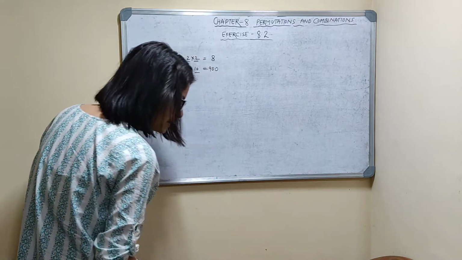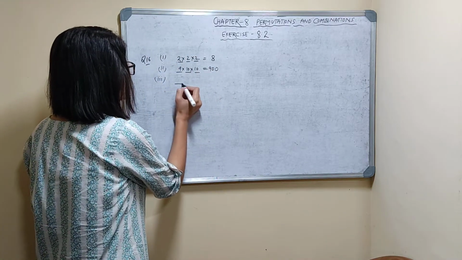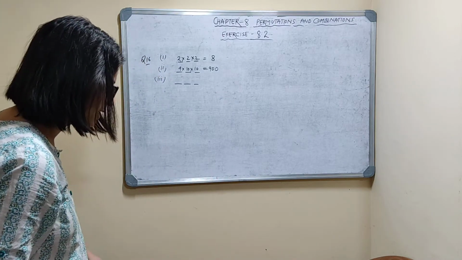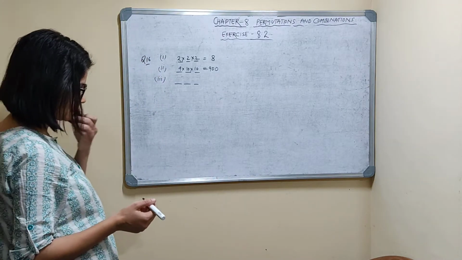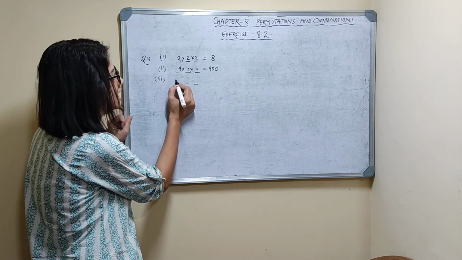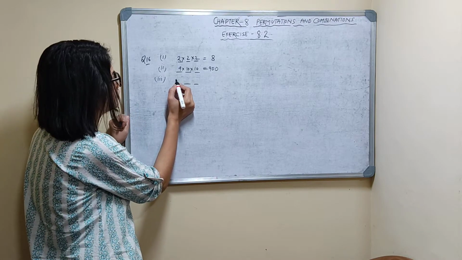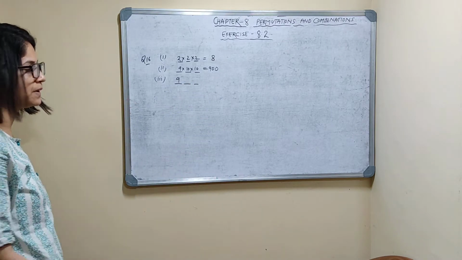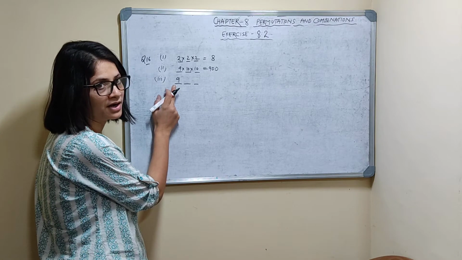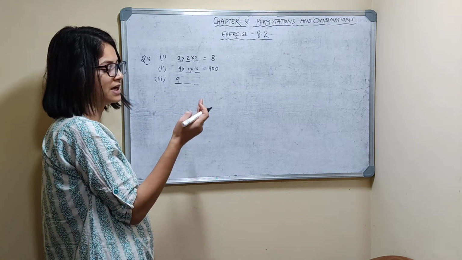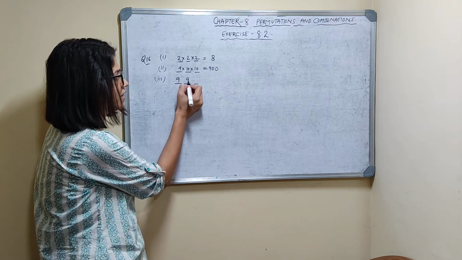Third part. No digit is repeated. Here I can't take 0, so only 1 to 9, 9 choices are there. Let's say I am taking 1. Then the remaining digits are 0, 2, 3, 4, 5, 6, 7, 8, 9, so again 9 choices are there.